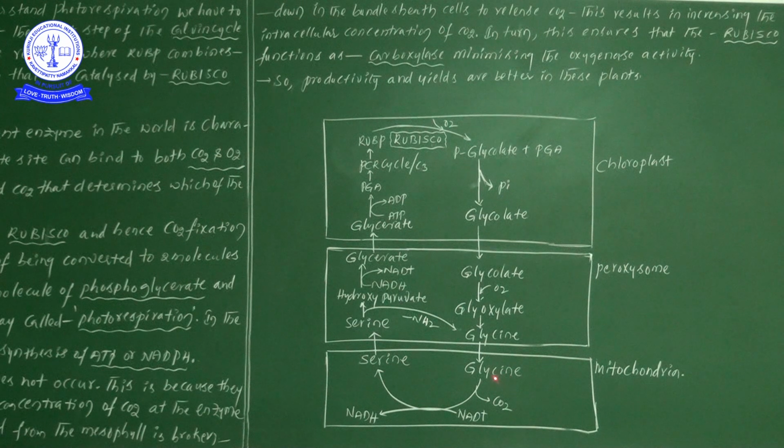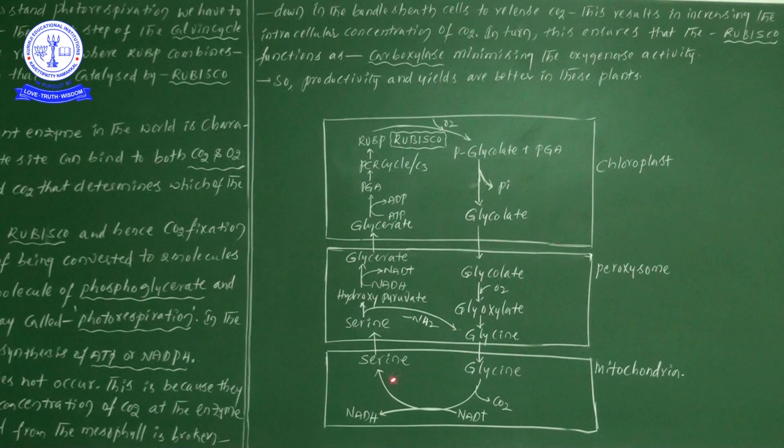The glycine enters into the mitochondria. There, the glycine, by losing one carbon dioxide, and NAD plus is reduced to NADH. Then it is converted into serine in the mitochondria.